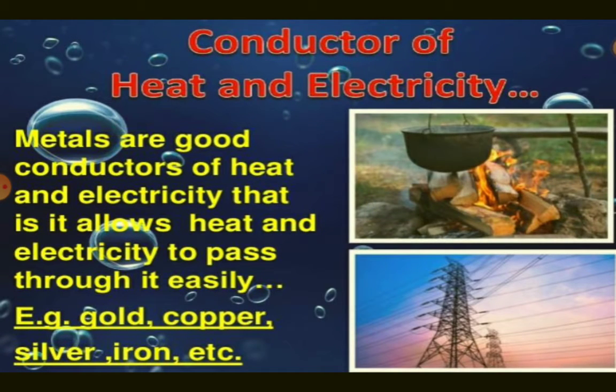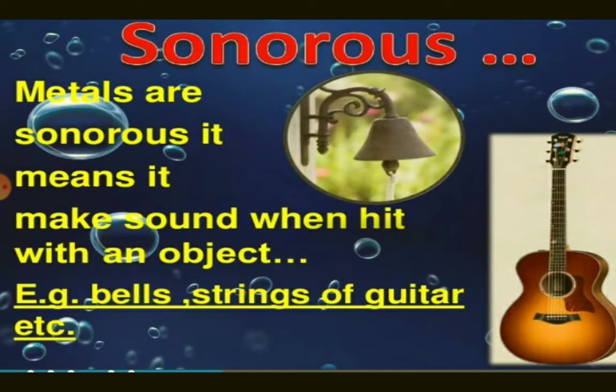Conductor of heat and electricity. Metals are good conductors of heat and electricity, that is, they allow heat and electricity to pass through easily. Example: gold, copper, silver, iron, etc. Sonorous. Metals are sonorous. It means they make sound when hit with an object. Example: bells, strings of guitar, etc.